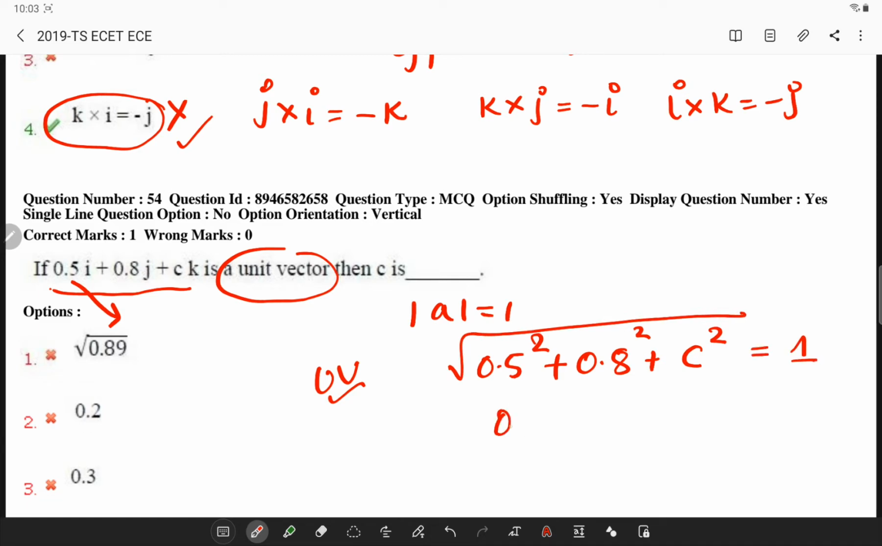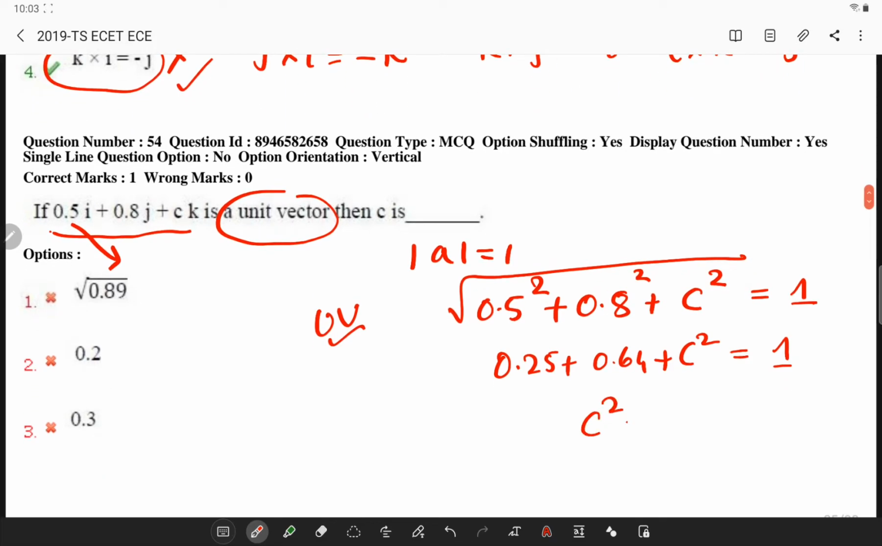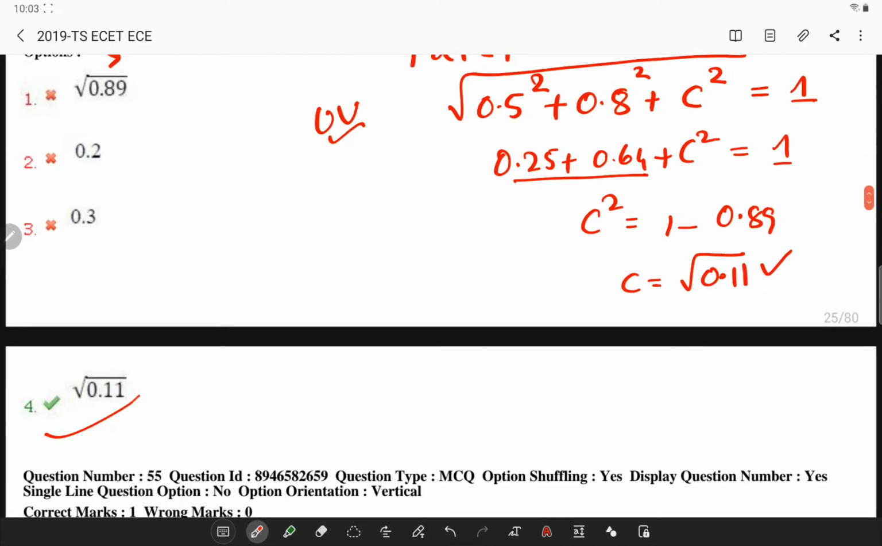Now if you square on both sides, you will be getting 0.5 square is 0.25, 0.8 square is 0.64, plus c square is equal to 1. Now c square will be simply 1 minus the sum of these, which is 0.89. So I can write c is equal to root 0.11. You see the options, this is the correct option.